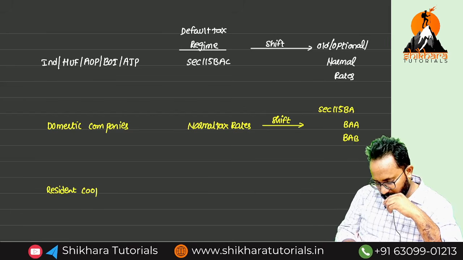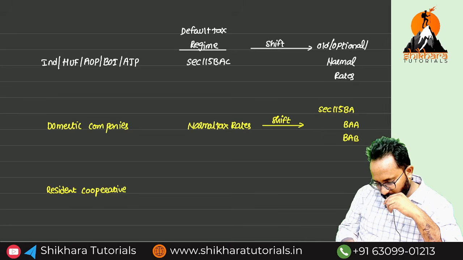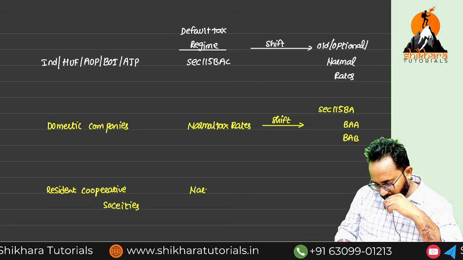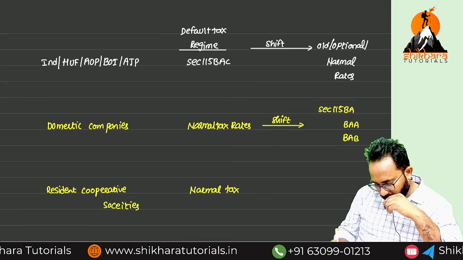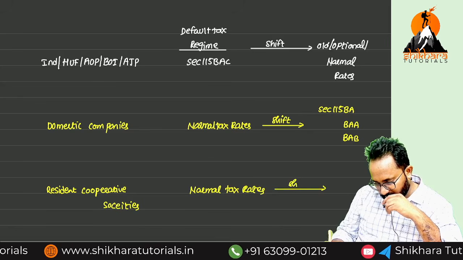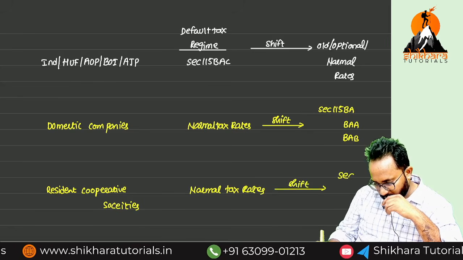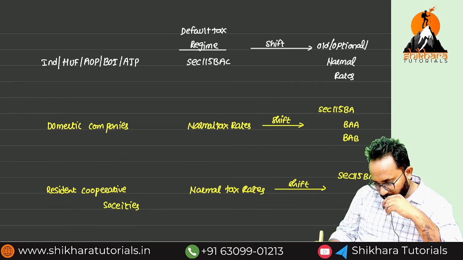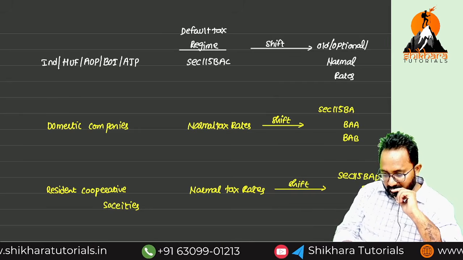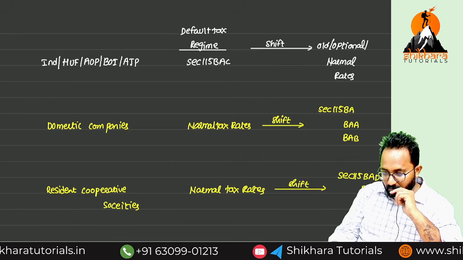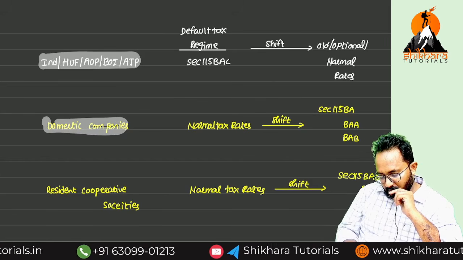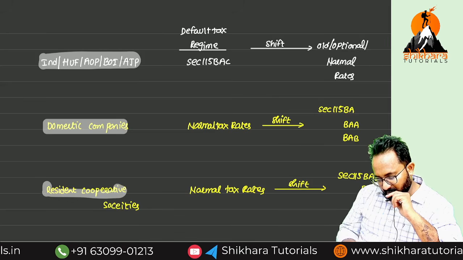Next, resident cooperative societies. For them also, which one is the default tax regime? Normal tax rates is the default tax regime. If they don't want to follow this, which regime can they shift to? Optional. What is that? 115BAD, 115BAE. For these three only we have two regimes. Those who have only one regime have to follow it mandatorily.